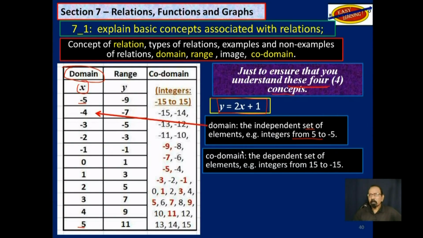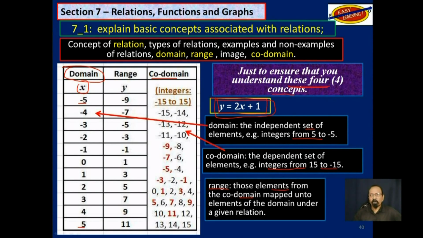The codomain is the integers from -15 to 15. It includes numbers that will not be connected to via this relationship. So that's the codomain. The range are those elements from the codomain that are mapped onto elements of the domain under a given relationship.